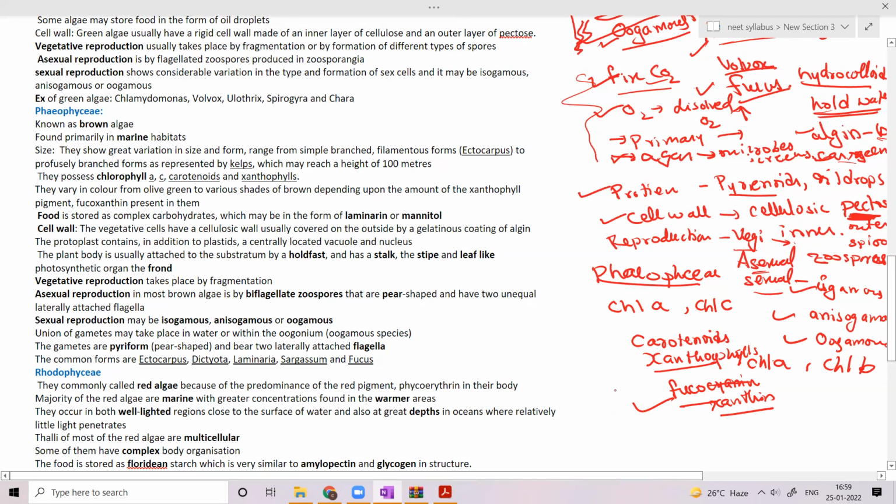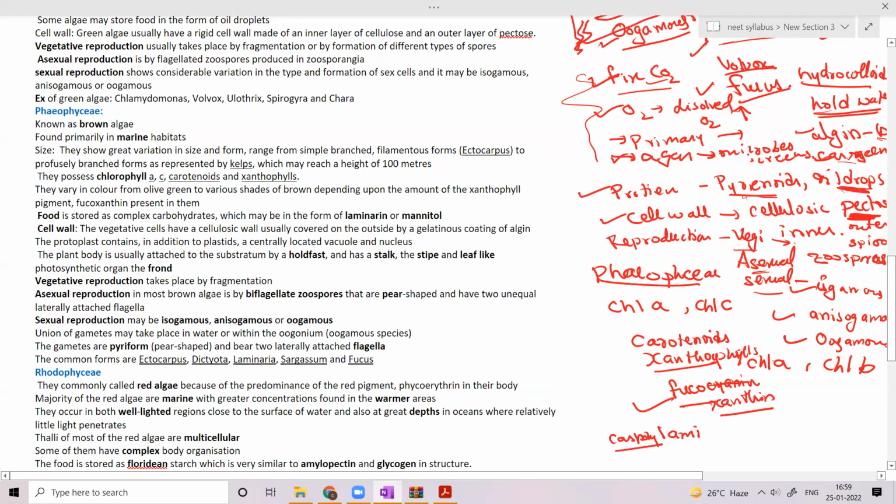What is the food? Food is stored as complex carbohydrates, which may be in the form of laminarin and mannitol. In the Chlorophyceae, food is stored in the form of pyrenoids and oil drops.